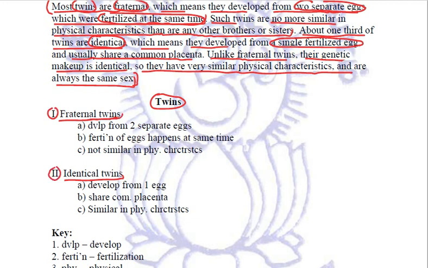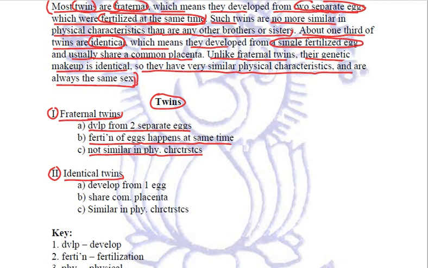Now talking about the fraternal twins, the information that is given to us in the passage is that these fraternal twins develop from two separate eggs, and the fertilization of eggs happens at the same time, and these fraternal twins are not similar in physical characteristics.